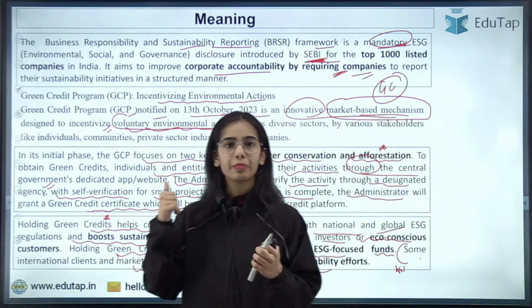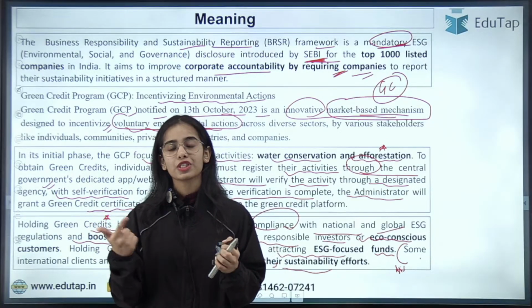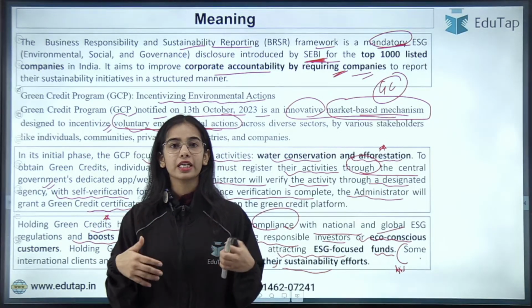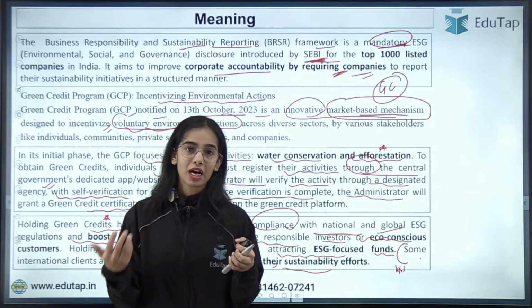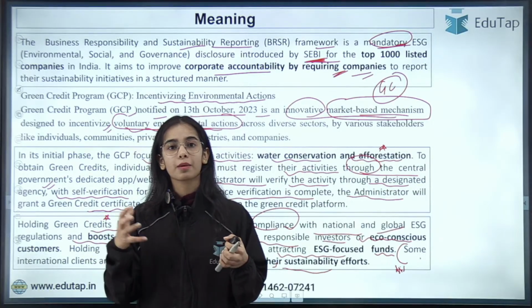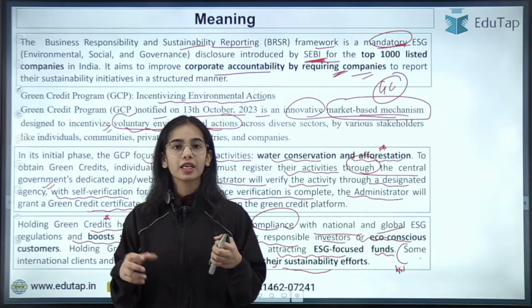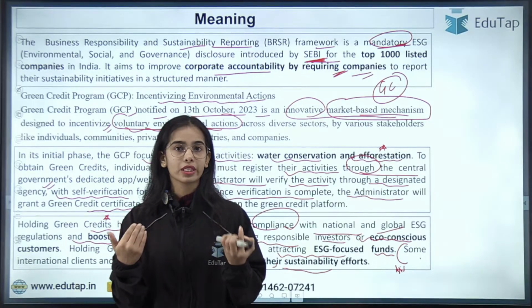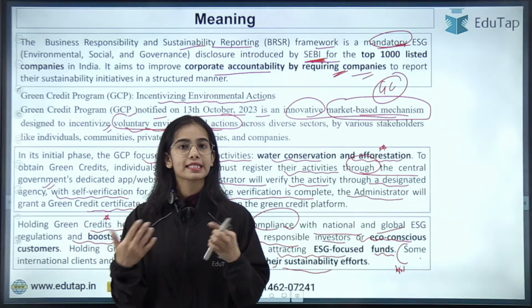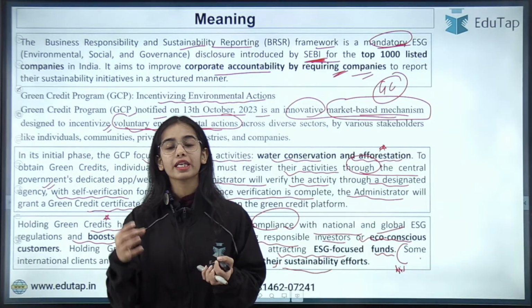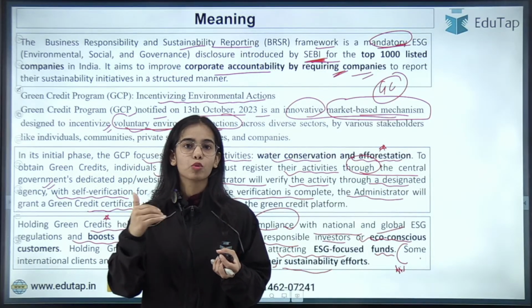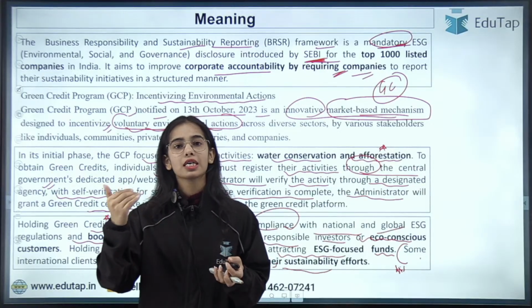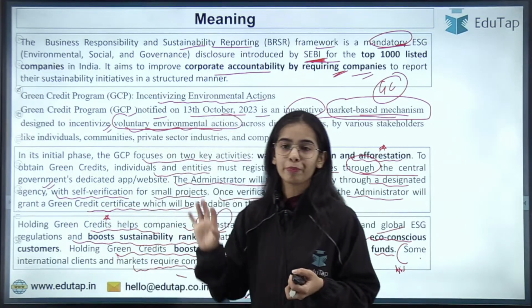Any confusion in the BRSR framework or the GCP? So GCP is a very new initiative. This is a market-based initiative where the companies can hold the green credit by doing the afforestation or by doing the water conservation. They can also buy and sell the green credits. If they have more green credits, they will have better sustainability rankings and such. Okay, any confusion here?